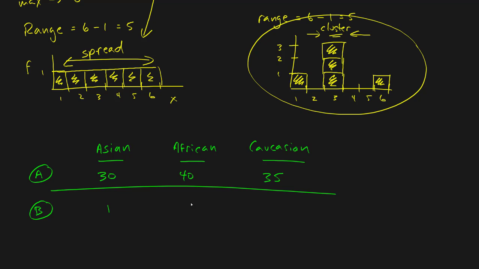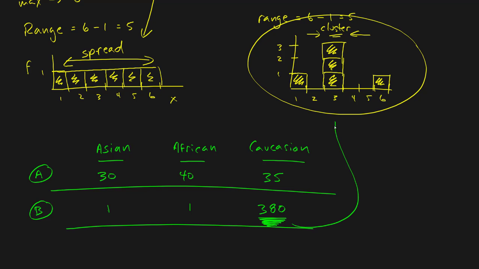You had one Asian and one person of African descent, and then you had 380 people that were Caucasian. Now, there is an Asian person, an African person, and there is more than one Caucasian person, but you've got somebody from each group. You certainly don't have as much variation here because everything is clustered in this one category.